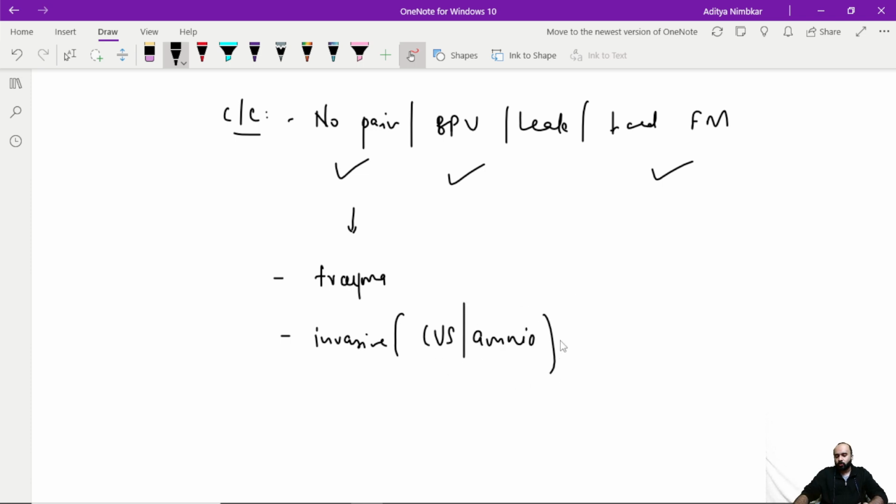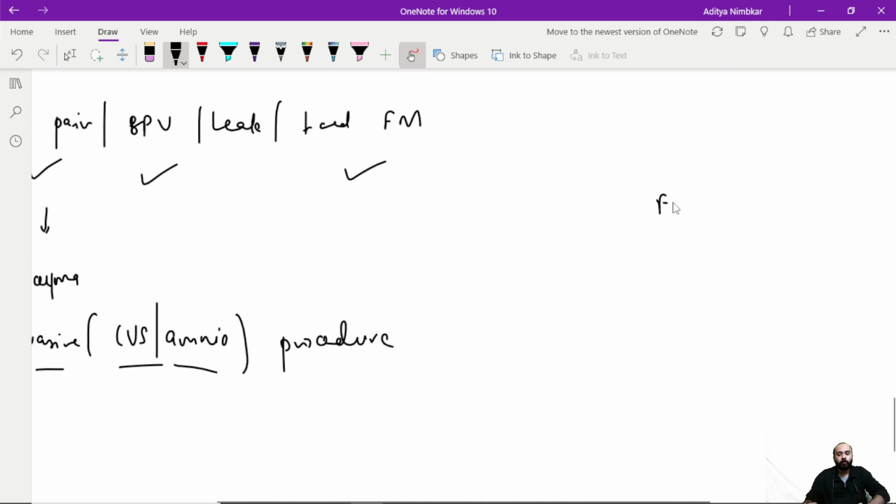Now, this leads me to the question: why would this happen with an invasive procedure? Basically, first of all, whenever I'm introducing any needle or doing any intervention and there is a breakage of the integrity of fetal and maternal vessels, there is a risk of feto-maternal hemorrhage. So the next question is, just like invasive procedures are a reason why feto-maternal hemorrhage happens, what are the other risk factors, or what are the other procedures or events that can lead to feto-maternal hemorrhage and increase the risk of